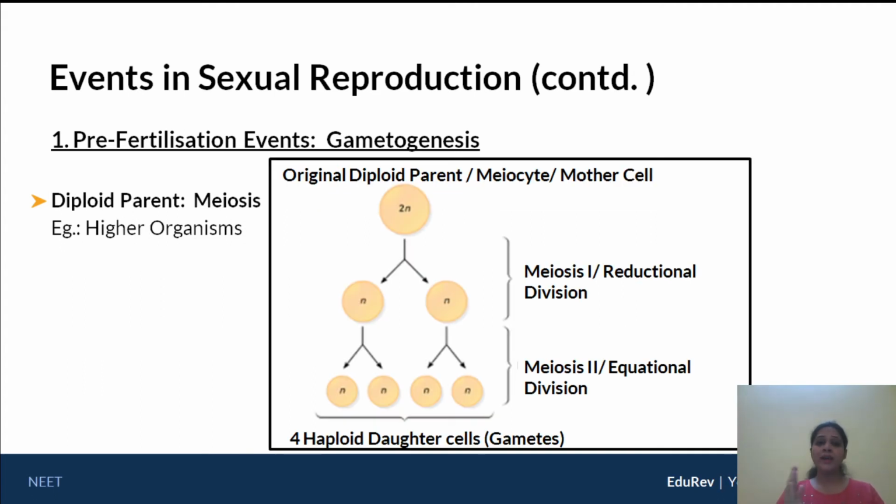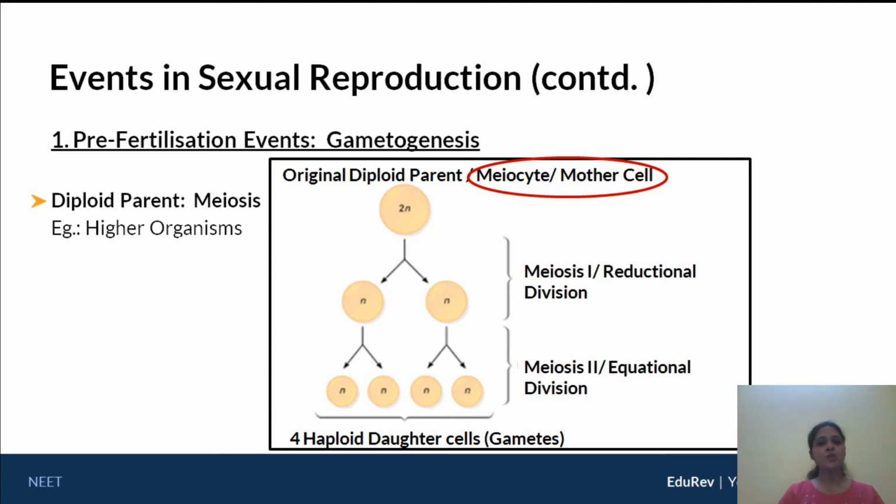Now, first of all, gametogenesis in a diploid parent. Now, if a diploid parent undergoes gametogenesis, it is always by meiosis. Now, always remember the end product, that is the gamete, has to be haploid. That's the rule that we have studied. Okay. Now, this is a concept of higher organisms because most higher organisms are diploid in nature. Okay. So if you can see here, there's a diploid parent cell, very specifically called a meiocyte or a mother cell. Now, this technical term meiocyte is very important for the NEET exam.